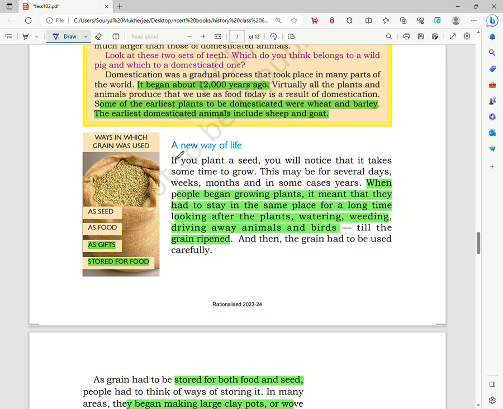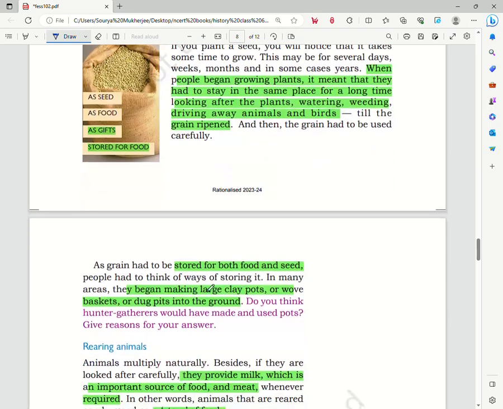Now, the next part is a new way of life. We see that when people began growing plants, it means that they had to stay in the same place for a long time, looking after the plants, watering, weeding, driving away the animals and birds till the grains ripened. So when people started agriculture, they had to settle at a place for a long time. They had to look after the seeds they had sown, water the plants, and wait for the seed to ripen.